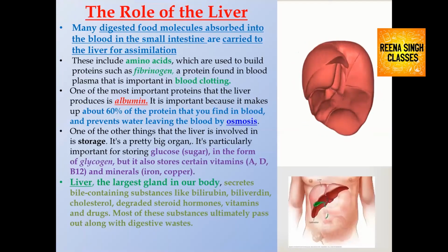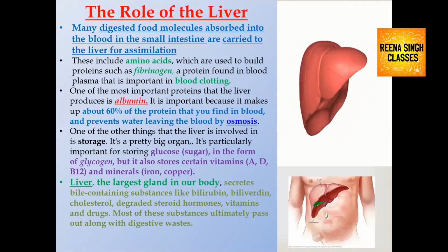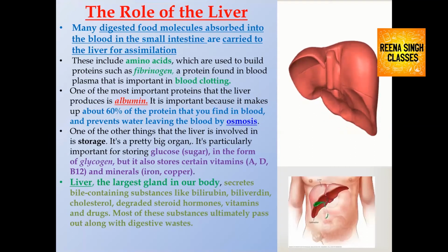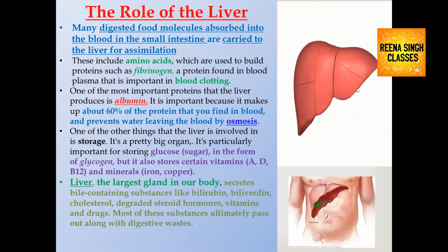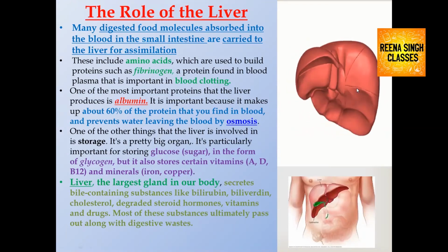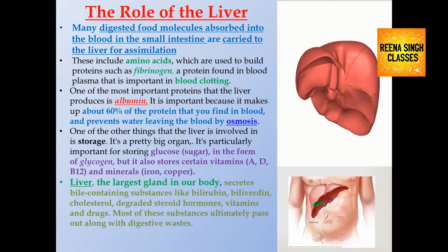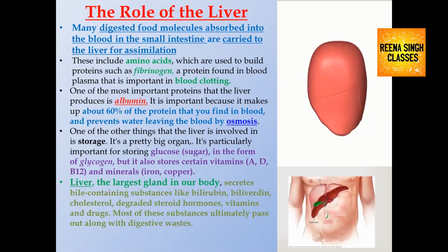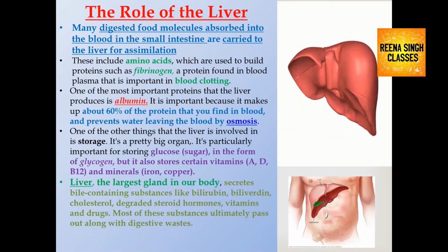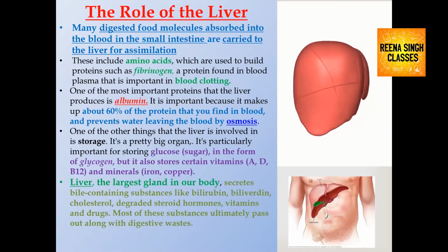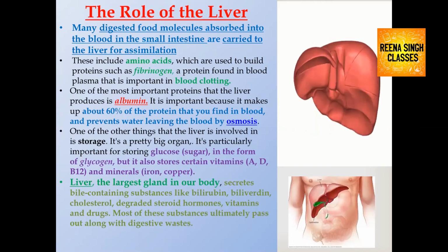What is the role of the liver in excretion? The liver, as you know, is the largest gland in our body. Digested foods come in the small intestine. The digestion of food completes in the small intestine, and these digested foods are carried to different organs for assimilation, with the help of which our body is able to perform different activities. These digested foods include amino acids in smaller units. These amino acids are also used to make a protein. That protein's name is fibrinogen. Fibrinogen is a protein found in blood plasma. It is also important in blood clotting. Fibrinogen is formed from amino acids.